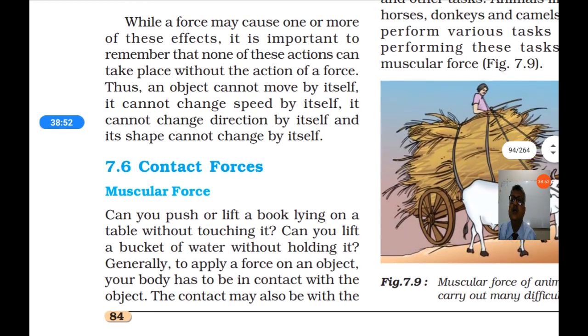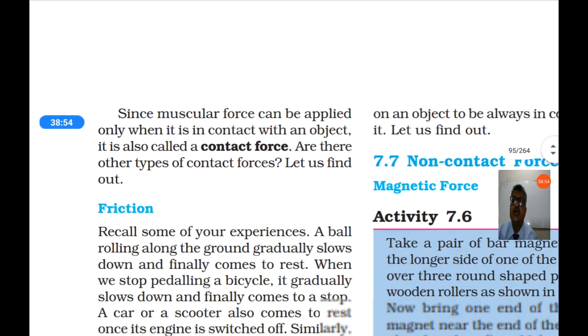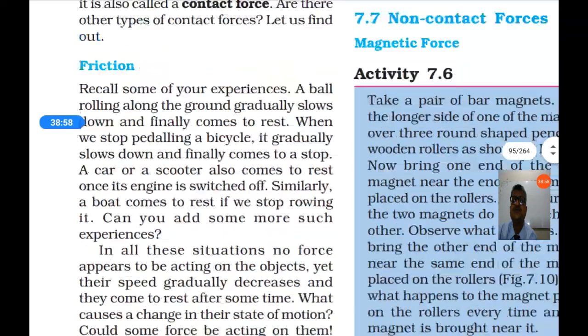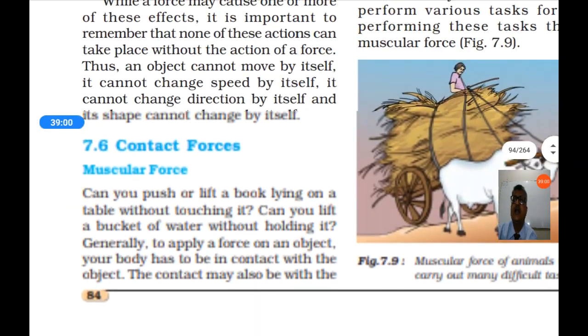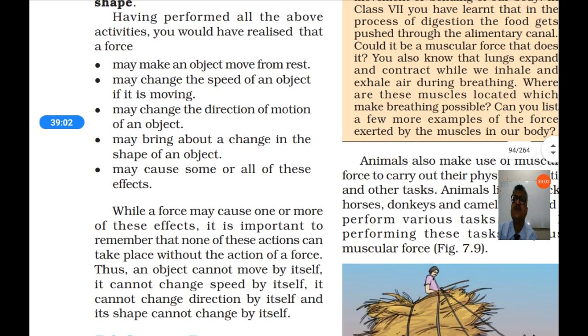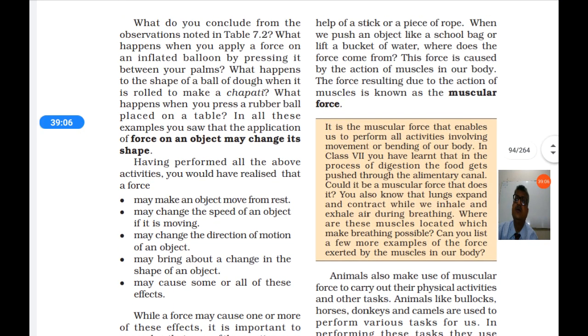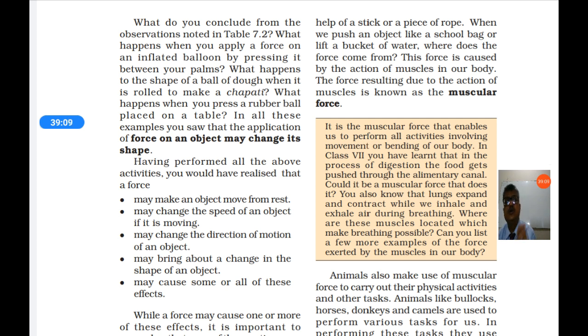In the next class we will study more about forces. So read the textbook and write notes. Reading of the textbook is very important because you should get in-depth knowledge and you should understand each and every word written in the textbook. So read the textbook in detail.